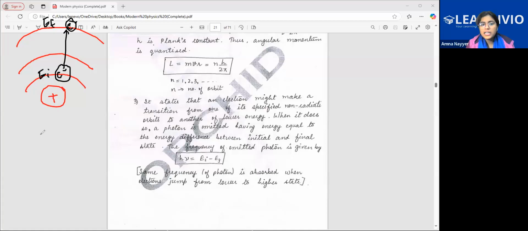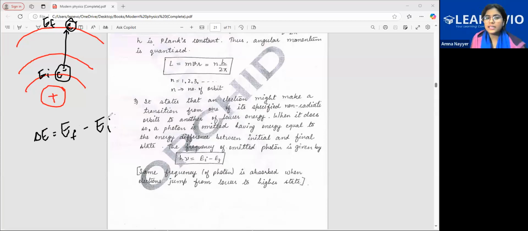It is the final level. Class, what will be the change in energy according to you? Ef minus Ei. Yes, correct. See, Ef minus Ei.